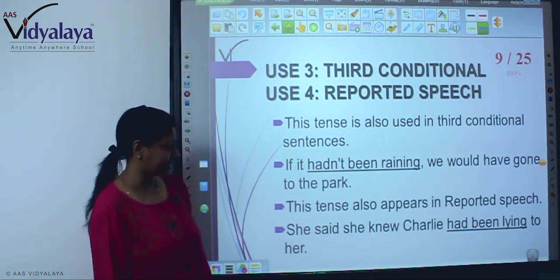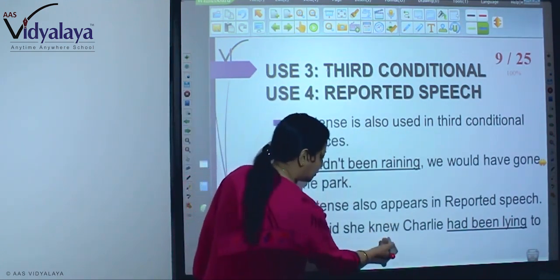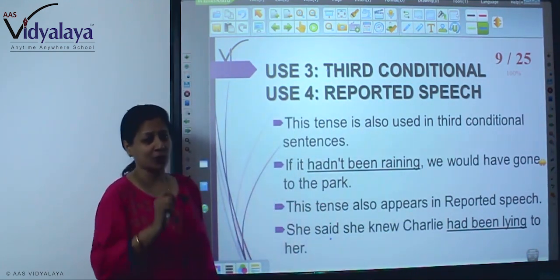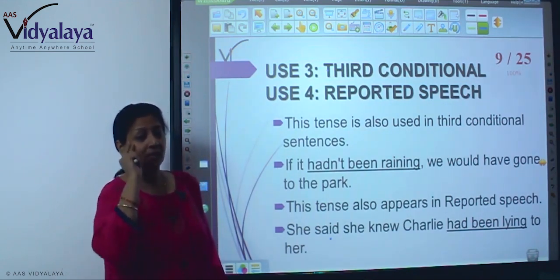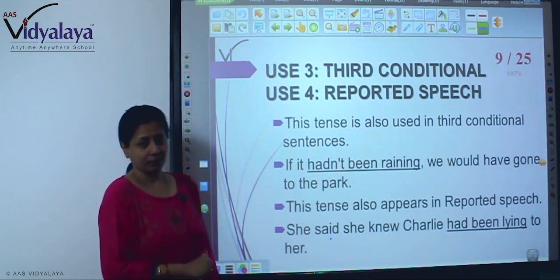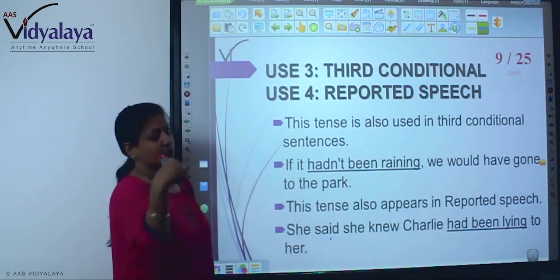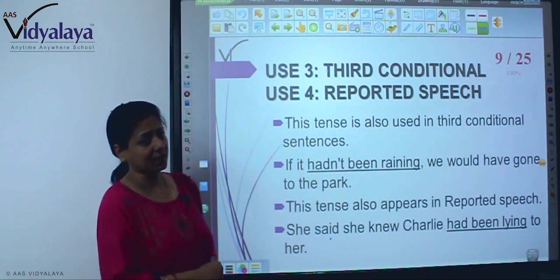She said she knew Charlie had been lying to her. वो कहती है वो जानती थी कि चार्ली उससे झूठ बोल रहा था. Charlie had been lying to her. तो आपने देखा, यहाँ हमने as a reported speech we are using past perfect continuous.